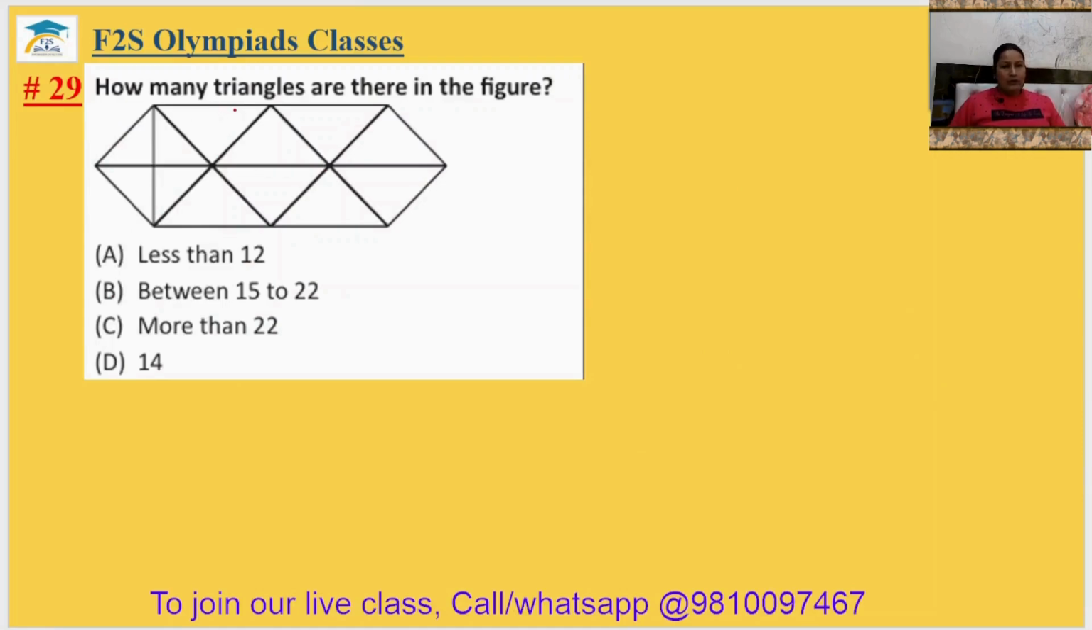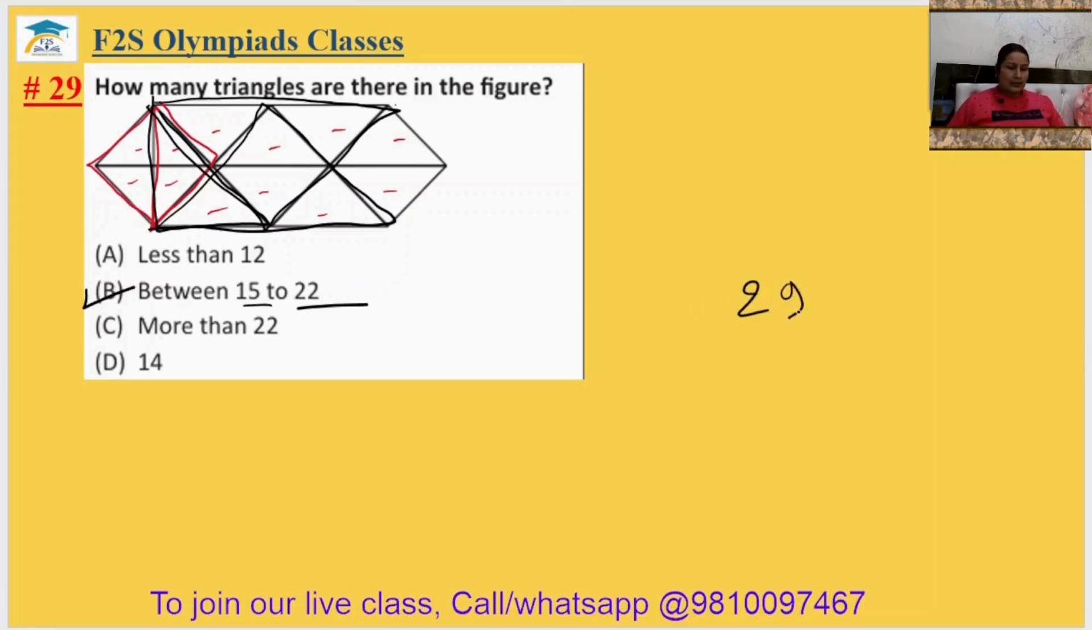Question 9, how many triangles are there in the figure? ठीक है, तो how many triangles: 1 2 3 4 5 6 7 8 9 10 11 12, okay, now this one 13, this one 14, now this one 15, and then this one 16, this one 17. ठीक है, 17, तो इसका मतलब है it is more than 15 to 22, answer will be B. 29th answer is option B.